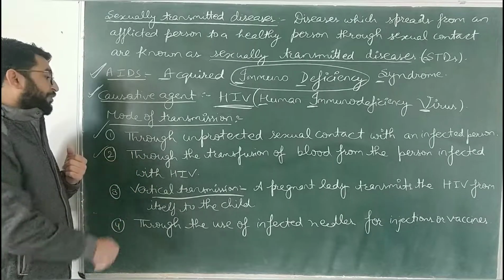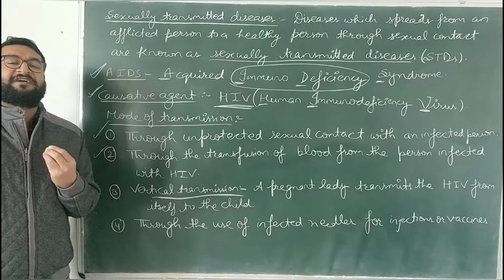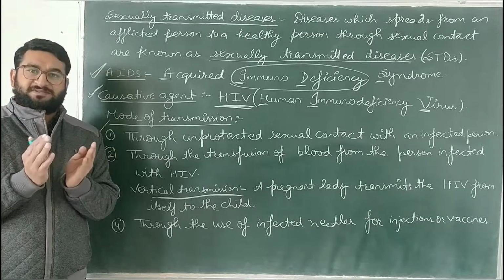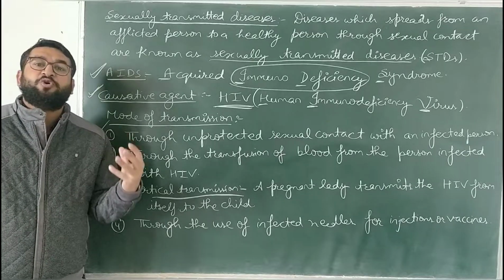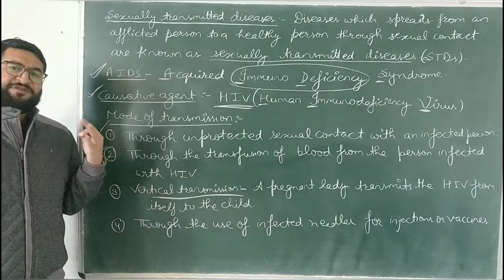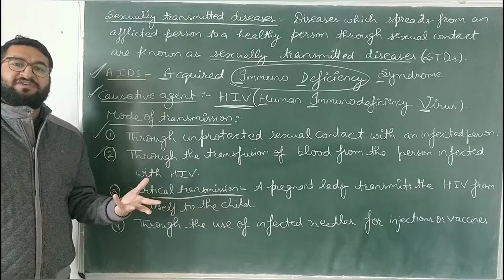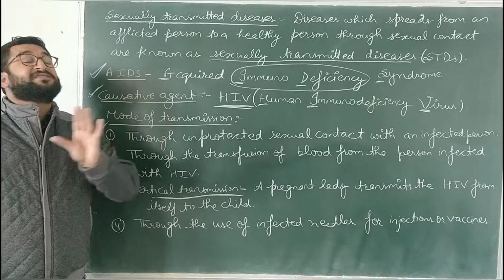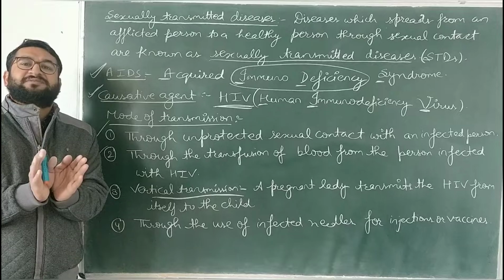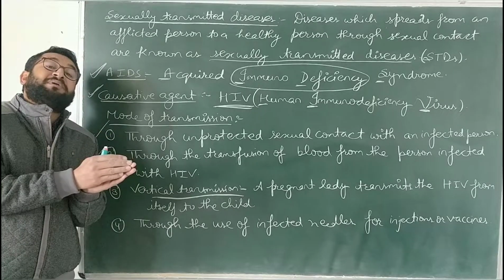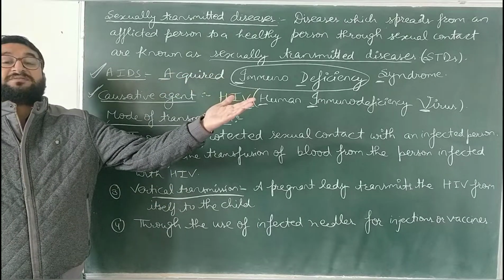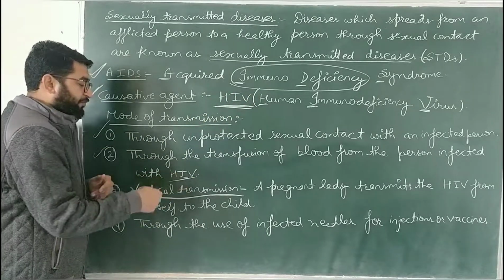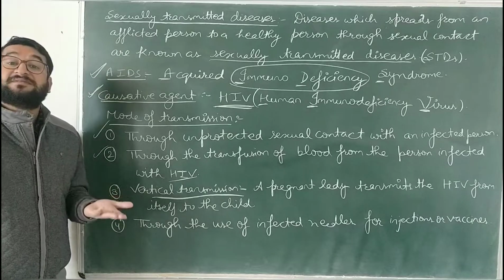Next, through the transfusion of infected blood. What is transfusion? बच्चे ब्लड डोनेट करते हैं. You must have heard about the blood banks. वहां पर एडल्ट जो है 18 साल से ऊपर के लोग ब्लड डोनेट करने जाते हैं. If somehow a person has suffered from HIV, he or she donates the blood, and the blood bank does not diagnose it. उसे check नहीं किया बच्चे. And the same blood sample is transfused to someone else who is healthy. Then that person is also affected by that HIV, and henceforth will be affected by AIDS.